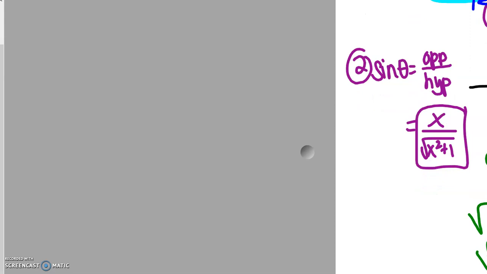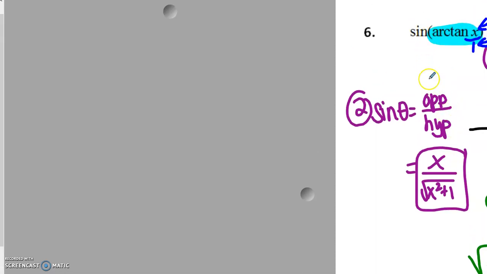And you can use the Pythagorean theorem to solve for your hypotenuse. So one of my legs is x, so x squared, plus my other leg is 1, so 1 squared. X squared plus 1 squared turns into x squared plus 1. And then to get the c all by itself, of course, we take the square root. And you're allowed to just leave your c just like this, square root of x squared plus 1.